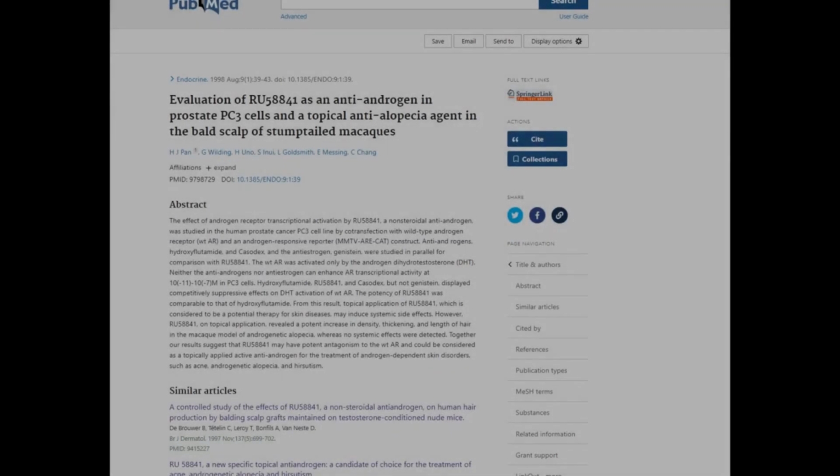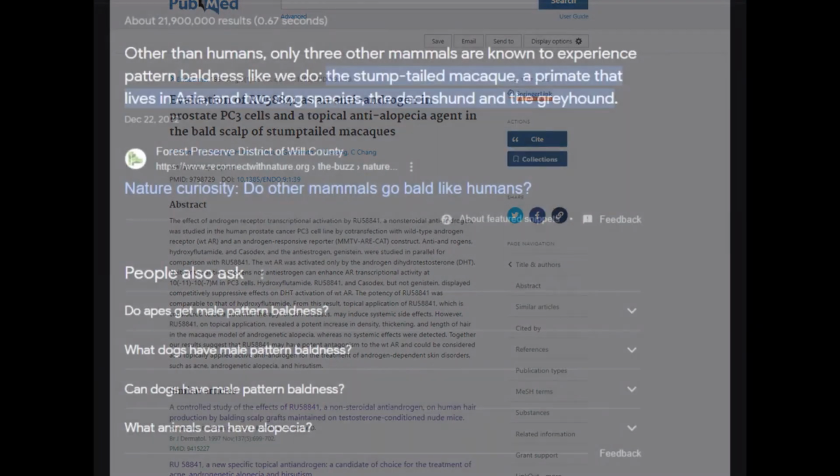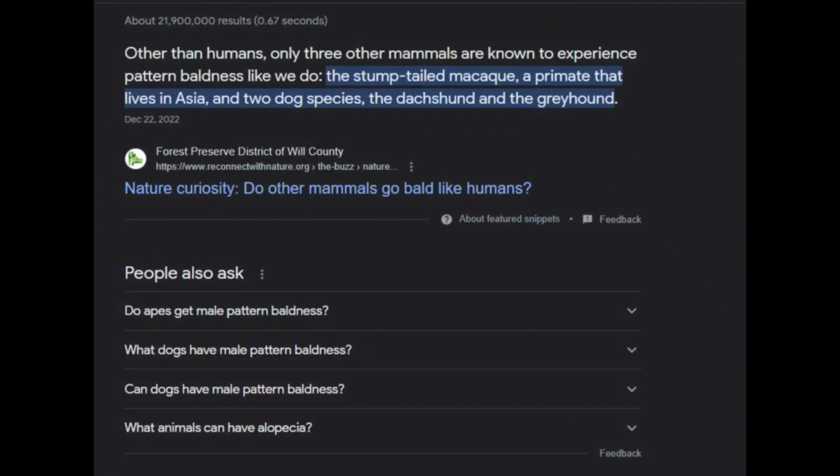And this case seems to be true when examining RU-58841's activity in stump-tailed macaques. What I find interesting about these stump-tailed macaques is that they're one of the few animals that experience androgenetic alopecia, or male pattern baldness. But I guess in this case it would be simian pattern baldness, or macaque pattern baldness. I don't know. Nevertheless, their species have members within it that have a sensitivity to DHT.